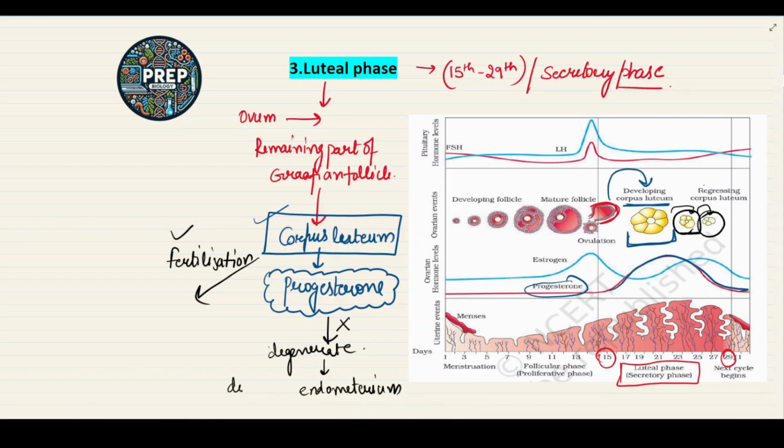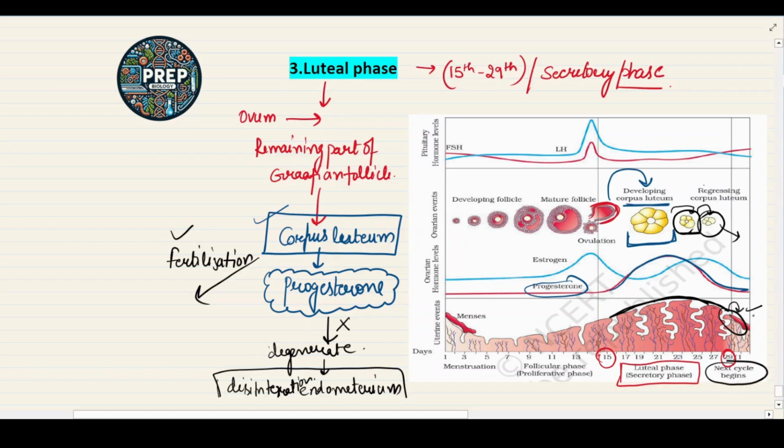When the corpus luteum degenerates and the disintegration of the endometrium takes place, the next cycle begins, that is the new cycle begins, and the menstrual phase occurs again.